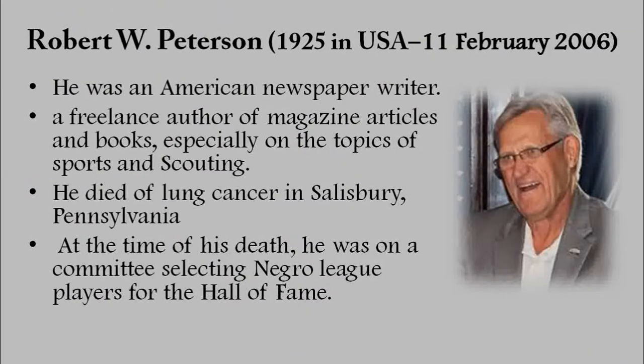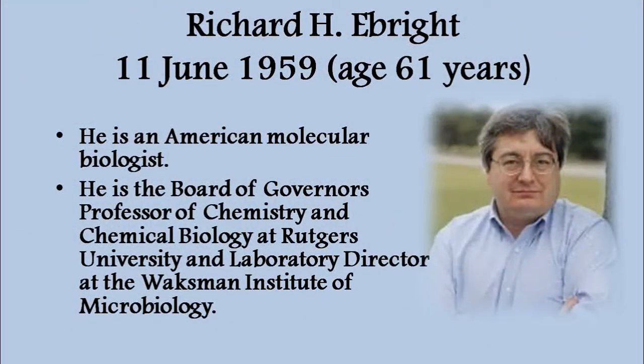As we have already said, the lesson was written by Robert W Peterson, who was an author of magazine articles and books, especially on the topic of sports and scouting. In this lesson, he talks about one of the scientists, Richard H Ebright, an American molecular biologist. Through the life of Richard H Ebright, we can see how he attained a great many things in his life, beginning at a very small age.